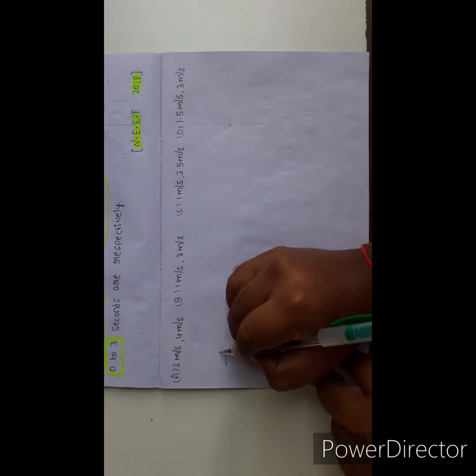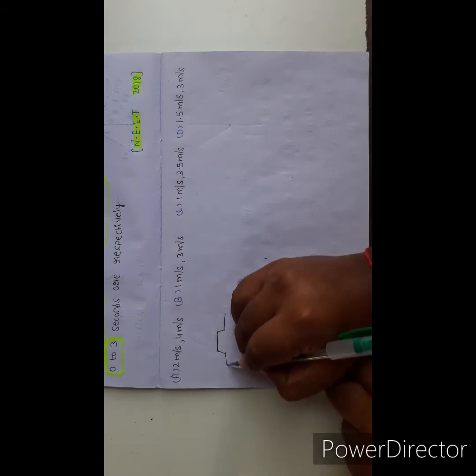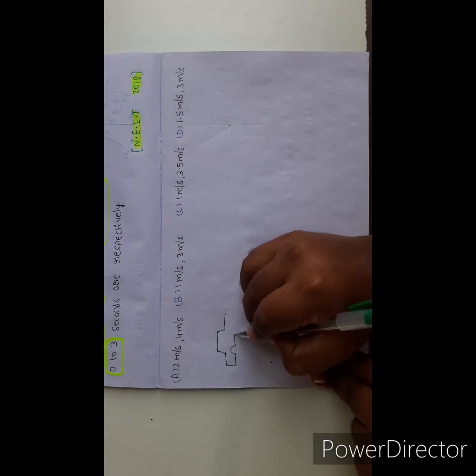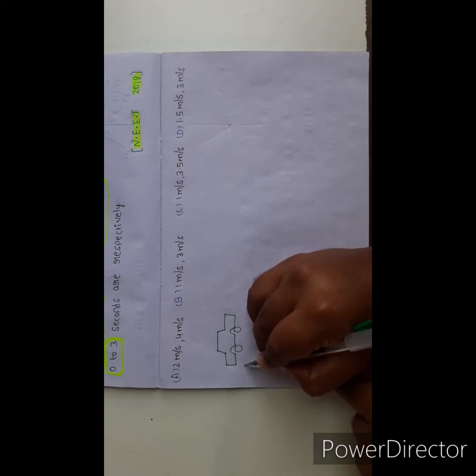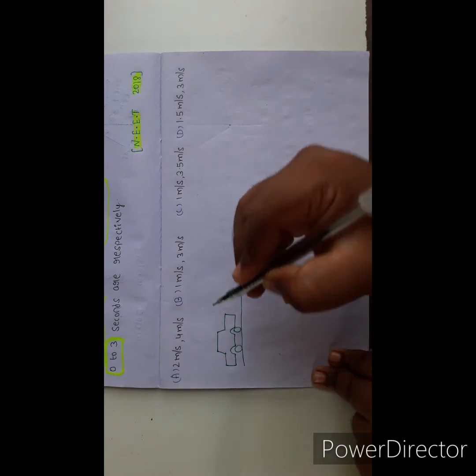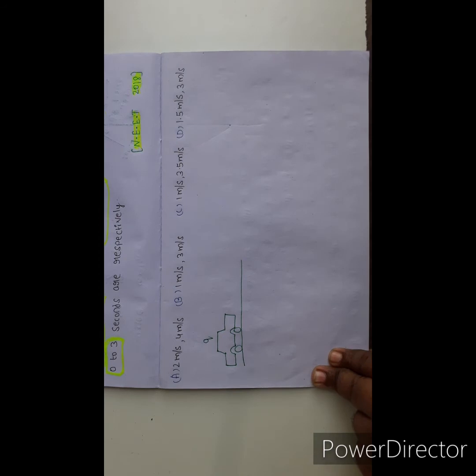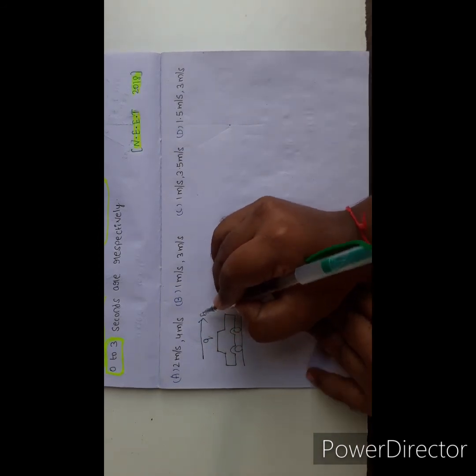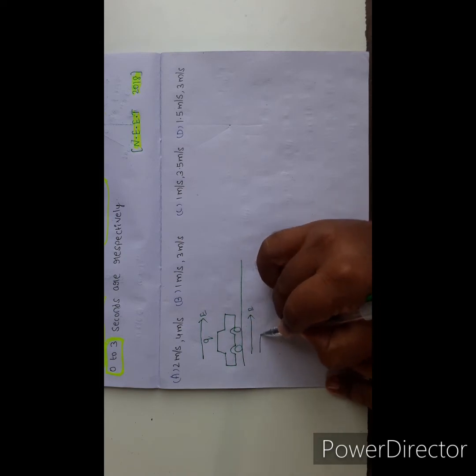This is a toy car. The charge of the toy car is Q. It is placed in an electric field. This is the direction of the electric field.